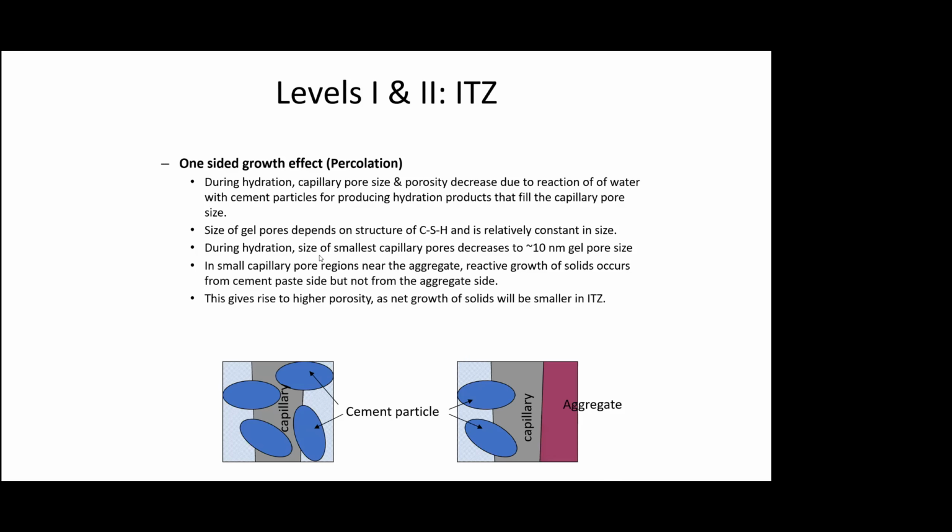So another is the one-sided growth effect, wherein you have the percolation, and then you have the size of the capillary pores near the aggregate. Reactive growth of the solid occurs from the cement paste side, but not from the aggregate side. So there's one-way growth. So there's some bias in this. So this gives rise to higher porosity, and the net growth of solids will be smaller than in the ITZ.